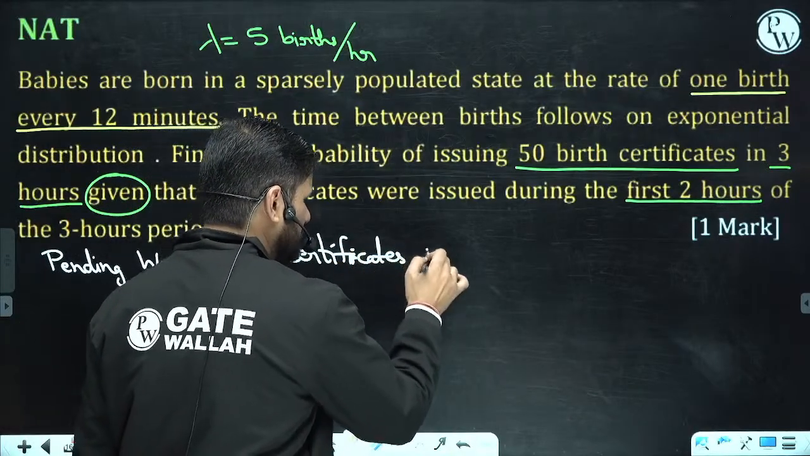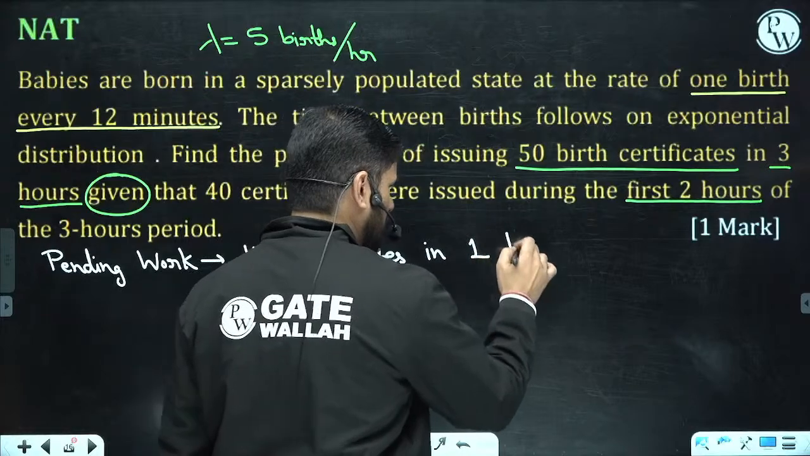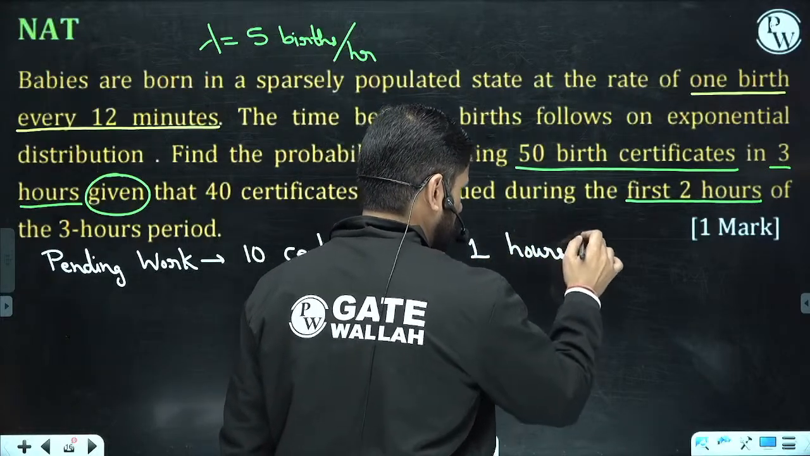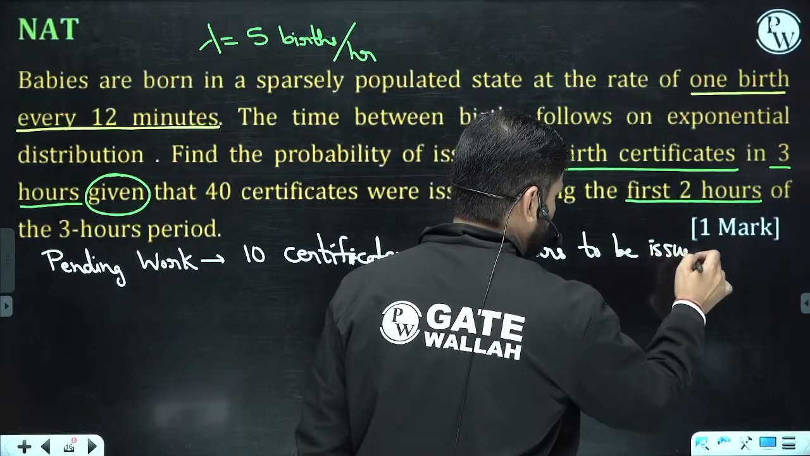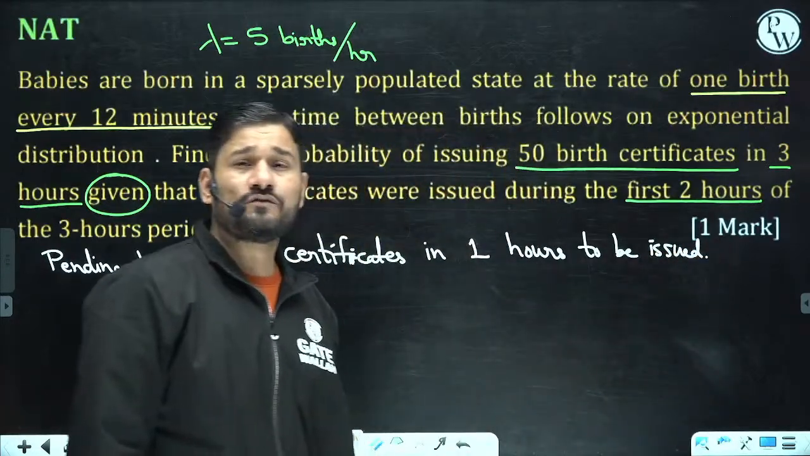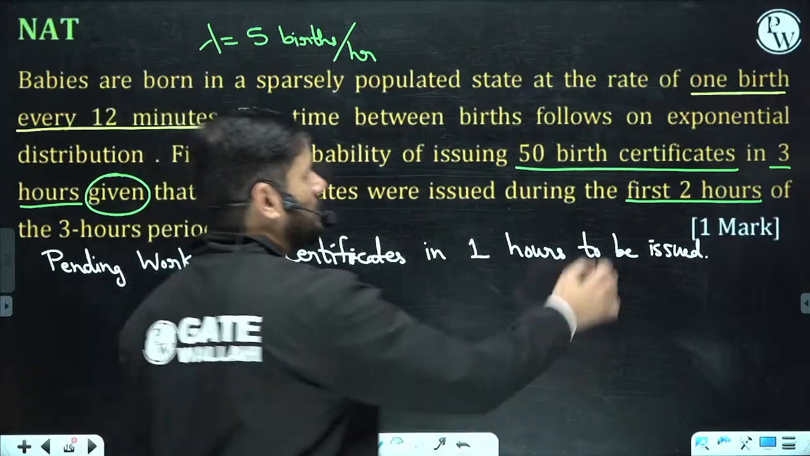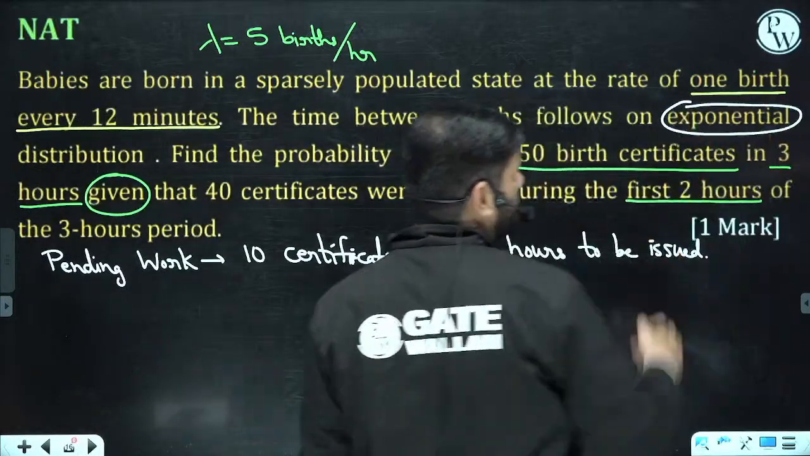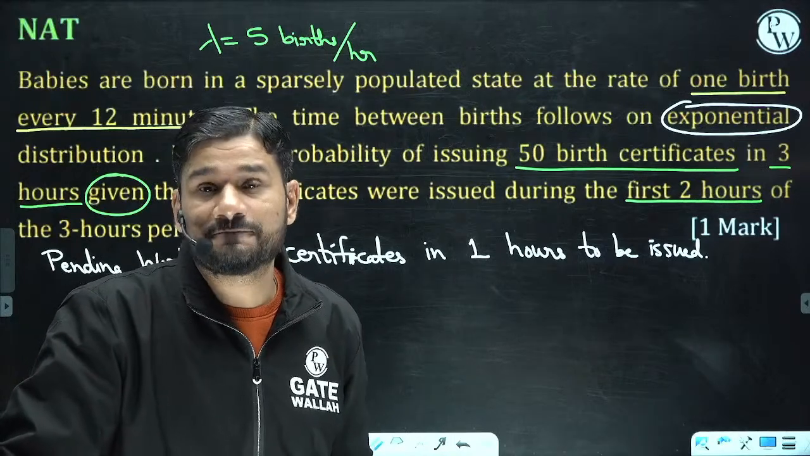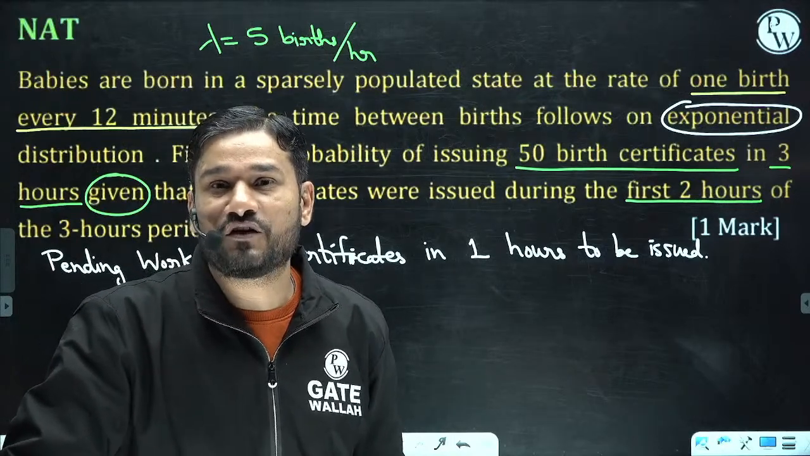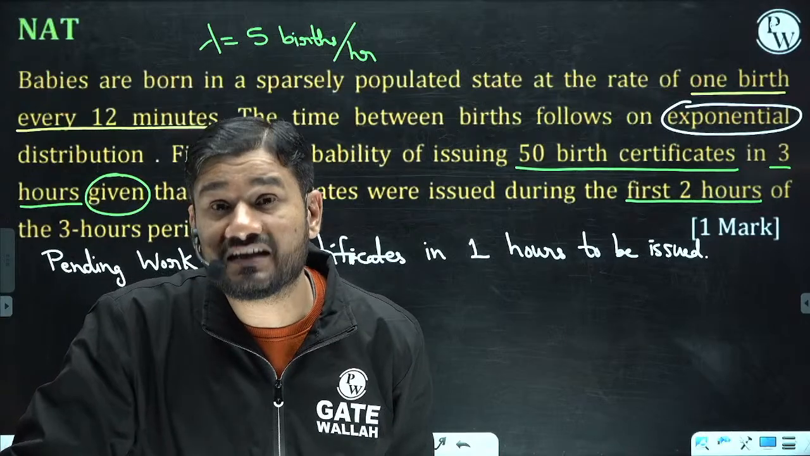10 certificates in 1 hour to be issued. And we have to find out the probability of this. Do you know what is the beauty of this question? Because already they have given exponential. What is the use of this exponential? The use of this exponential is that we are following the forgetfulness property.